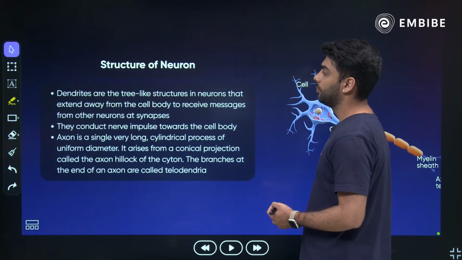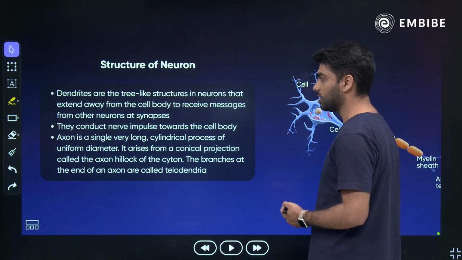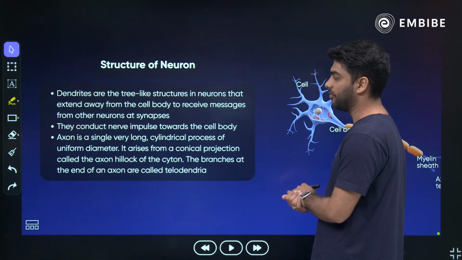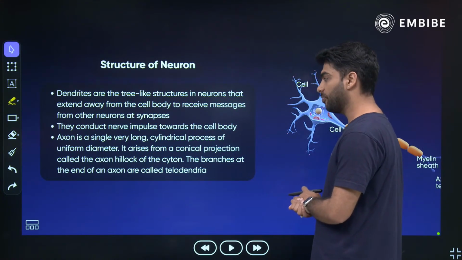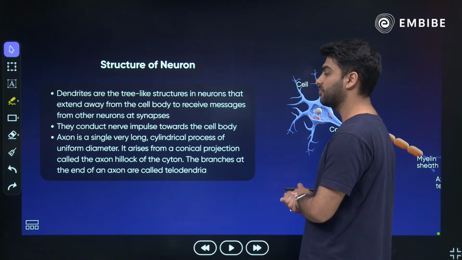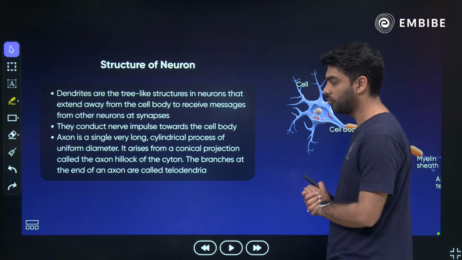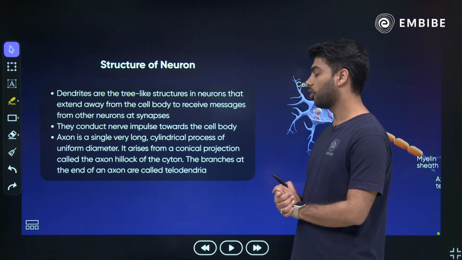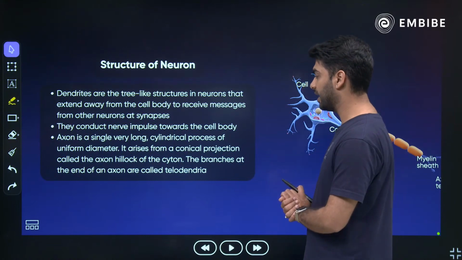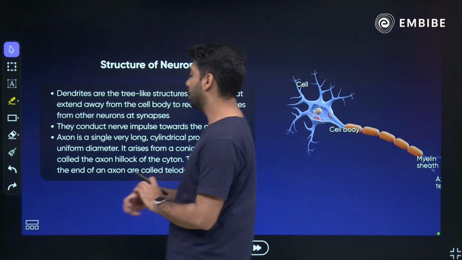Then dendrites are tree-like structures that extend away from the cell body to receive impulses. They conduct nerve impulse towards the cell body. Axon is a very long cylindrical process of uniform diameter. It arises from a conical projection called axon hillock of the cyton. The branches at the end of the axon are called telodendria.